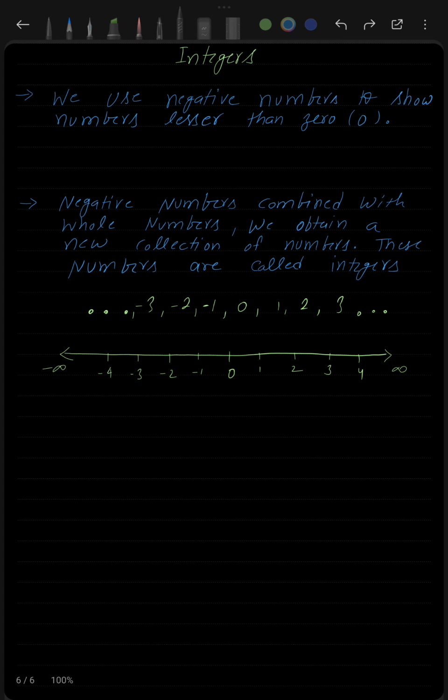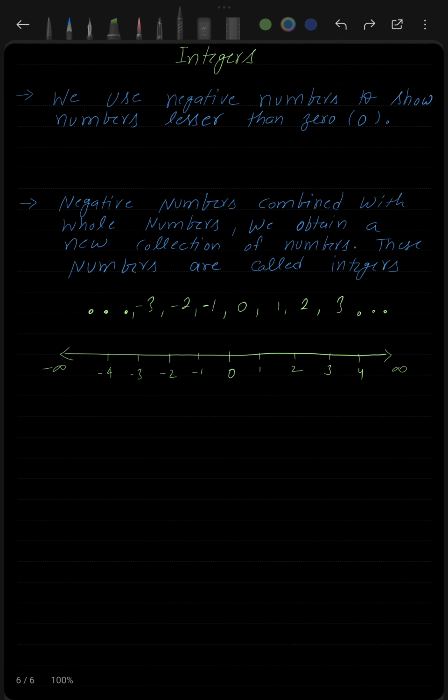Now if I ask you, out of 1 and 3, which one is bigger? You already know that 3 is bigger than 1. Similarly, 100 is bigger than 1. So in general, I can say that any number which lies on the right of another number, since 4 lies on the right of 3, so 4 is bigger than 3. Any number which lies on the right side on the number line of another number is bigger than the other number.